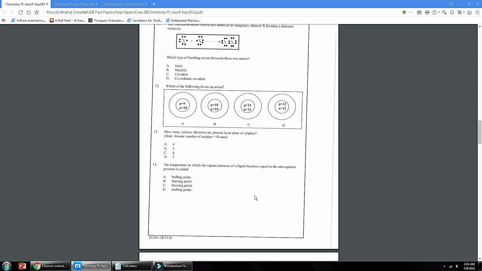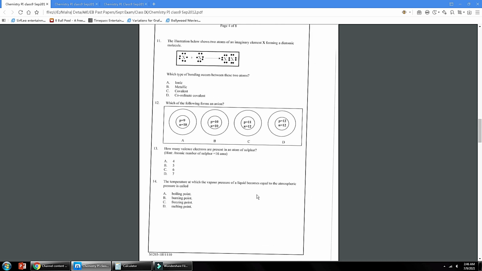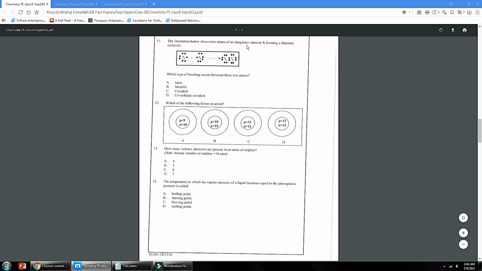Number 11: the illustration below shows two atoms of an imaginary element X forming a diatomic molecule.